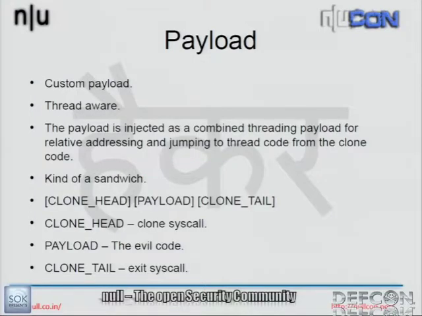So this is how the payload looks. Once you pass the payload to the API, it creates a sandwich, wherein it gives the clone head, which is the stub shellcode for the clone system call, and a clone tail, which is just the exit system call. Once it starts executing, in the child it will jump onto the payload from the clone head, and then eventually to the clone tail, which is the exit system call. If it is the parent thread, it'll execute the CC instruction and give control back to the tracing process.